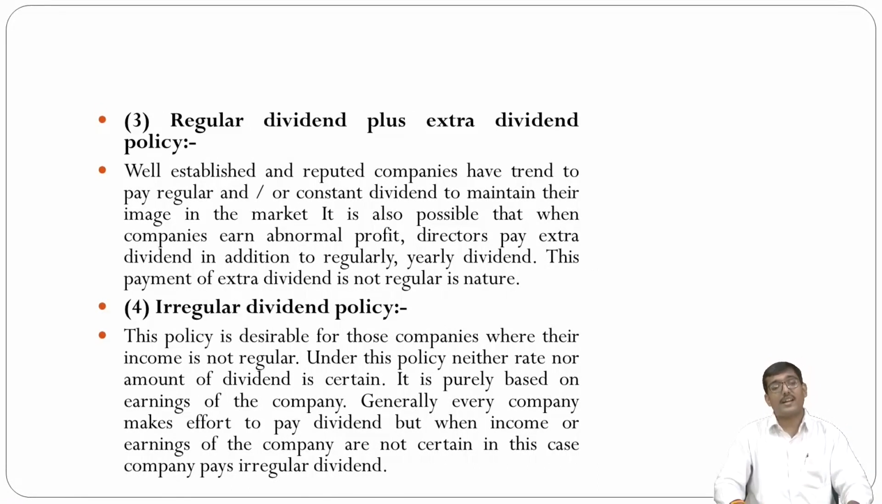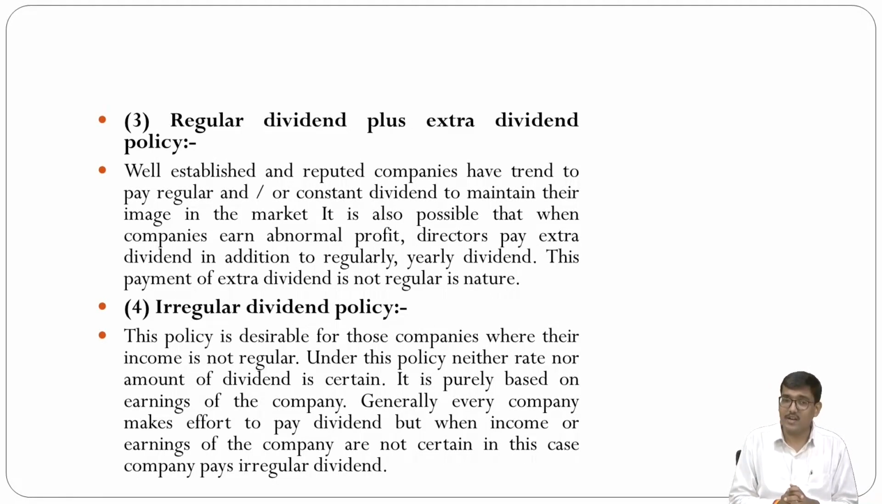Third important policy is regular dividend plus extra dividend policy. Well-established and reputed companies tend to pay a regular or constant dividend to maintain their image in the market. It is also possible that when companies earn abnormal profit, directors pay extra dividend in addition to the regular yearly dividend. This payment of extra dividend is not regular in nature.